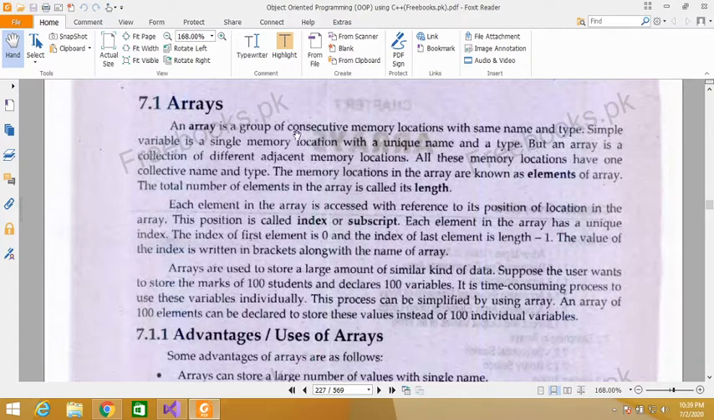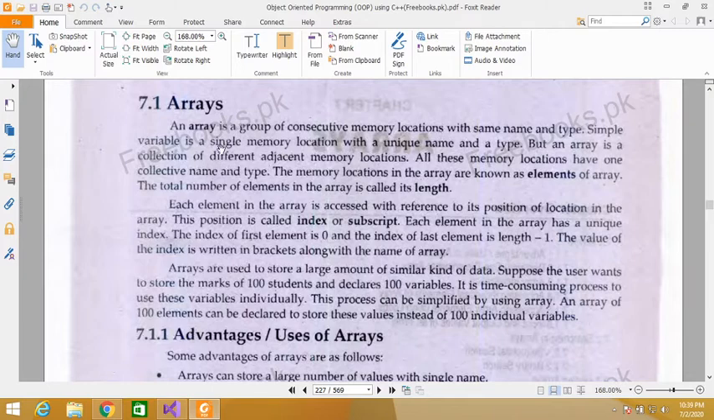So in an array we can store same types of value with the same array name. We can store the first 10 natural numbers in an array with the same name and the same type, integer.